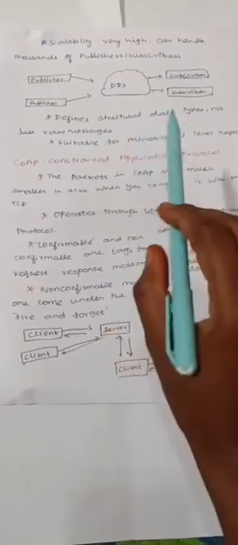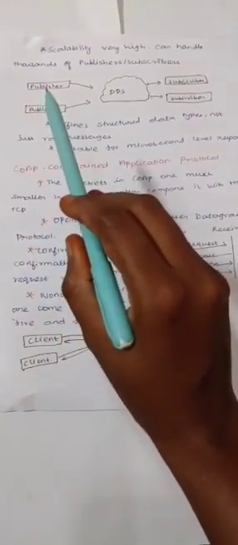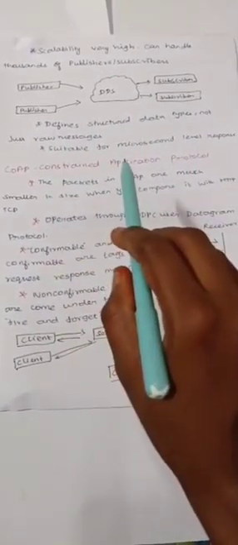Scalability is very high. It can handle thousands of publishers and subscribers at a time. Here, the data is sent to the subscriber without a middleman or without a broker. It defines structured data types, not just raw messages. It is suitable for microsecond level response.